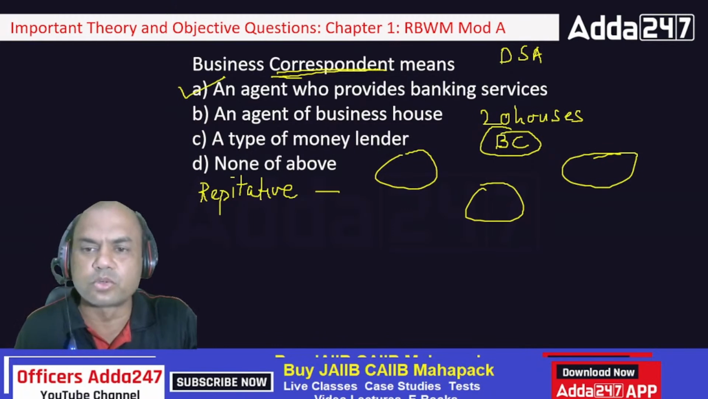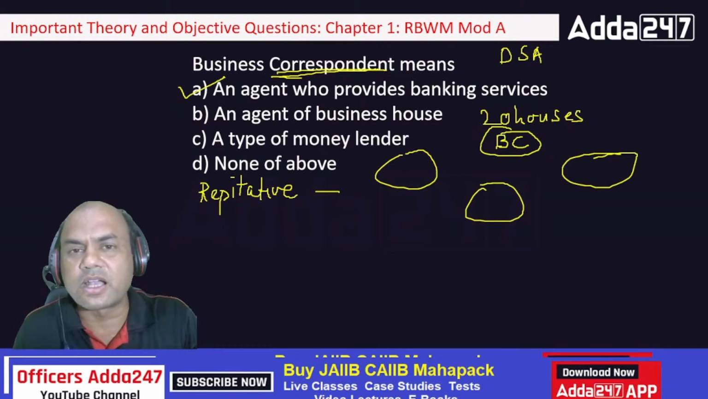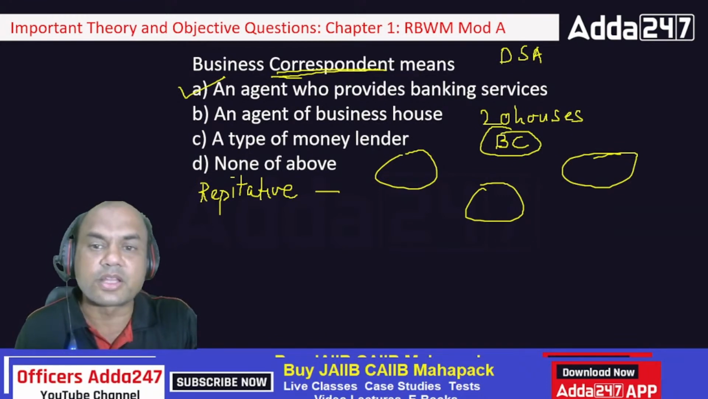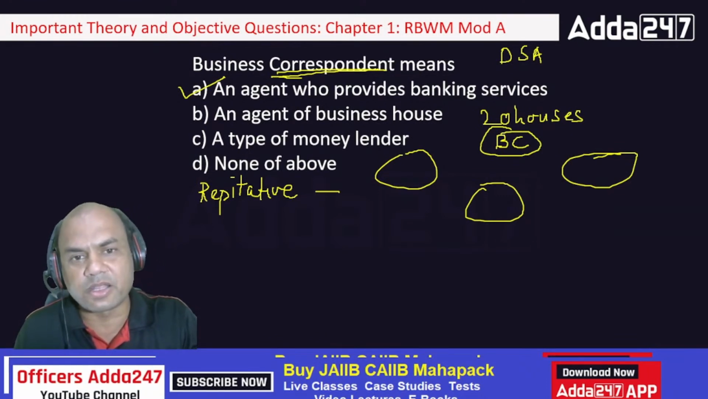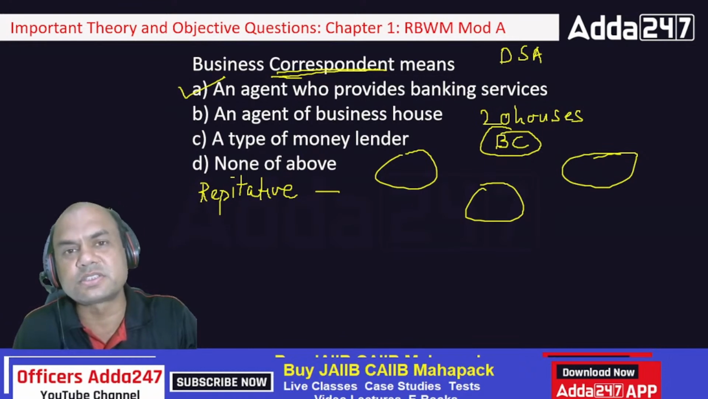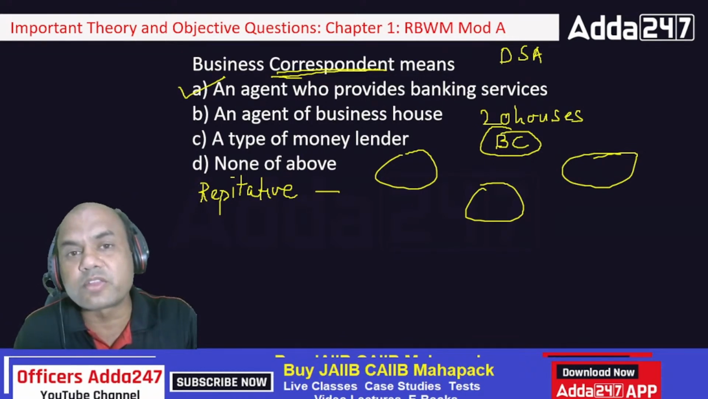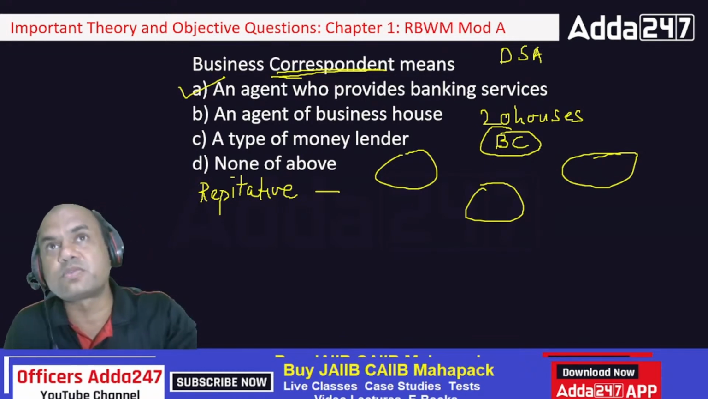If it works only for 20 houses, he can't even survive and he can't even get his bread and butter, isn't it? So that's why BC is a private party who provides banking services to the areas where we cannot reach. As a branch, we cannot reach.